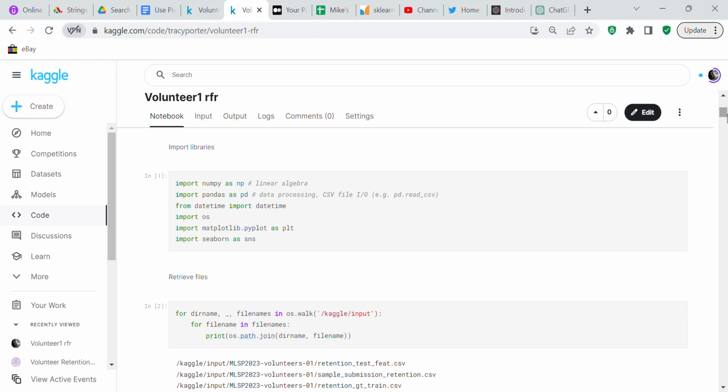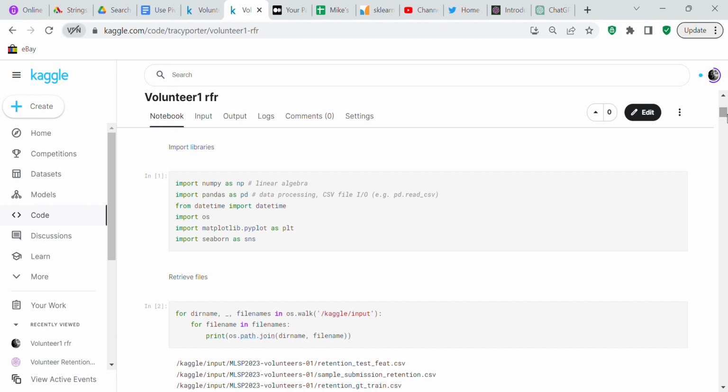We're going to do from datetime import datetime, which is going to timestamp some of the data. We're going to import os, which is going to go into the operating system and retrieve the files that we need to execute the program.